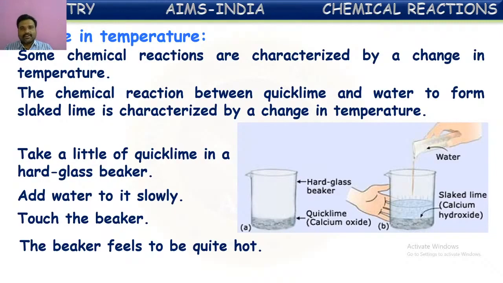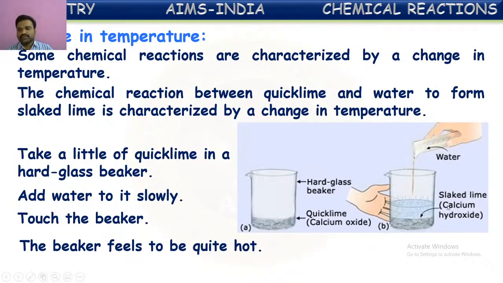You can observe this by taking a small quantity of quicklime into a beaker and adding water to that. If you touch the beaker, we can feel that warmness. The beaker becomes hot. This is because the reaction between calcium oxide, or quicklime, and water is an exothermic reaction. So by the evolution of heat, we can understand that some chemical reaction has happened and new products are being formed. In this way, certain chemical reactions are characterized by the evolution of heat.